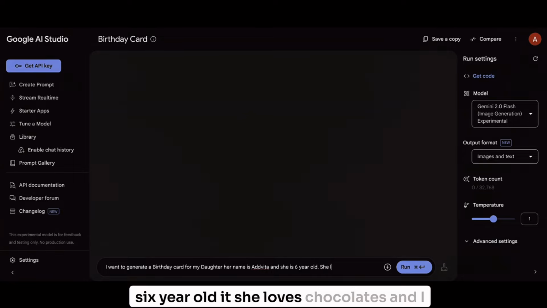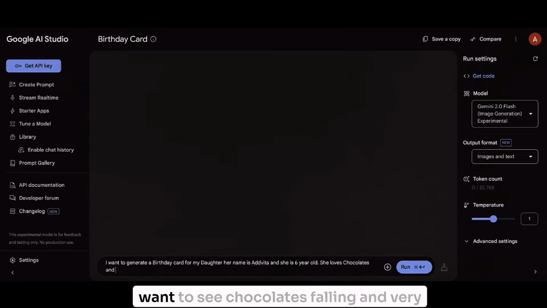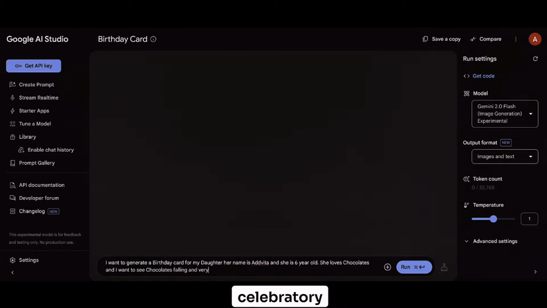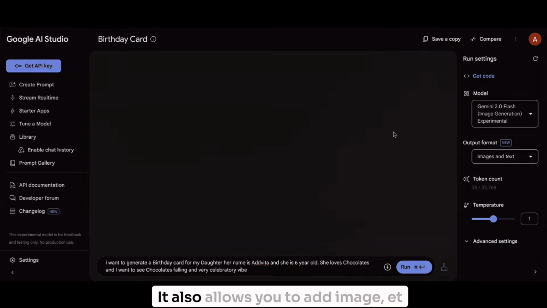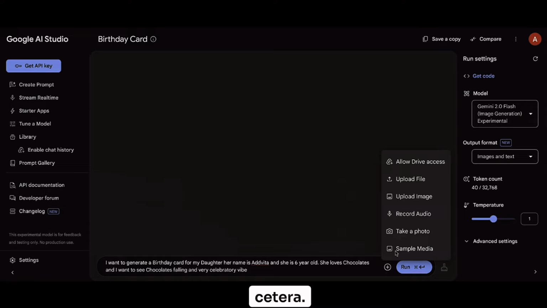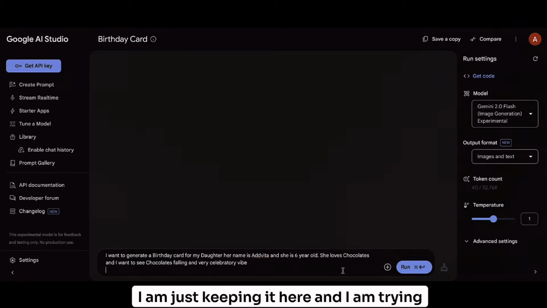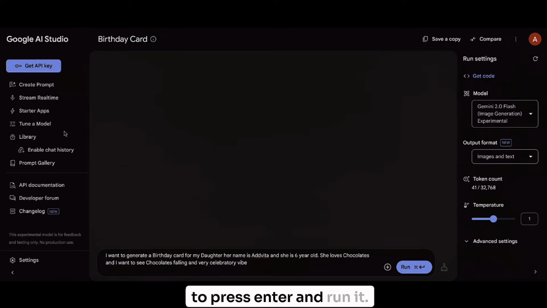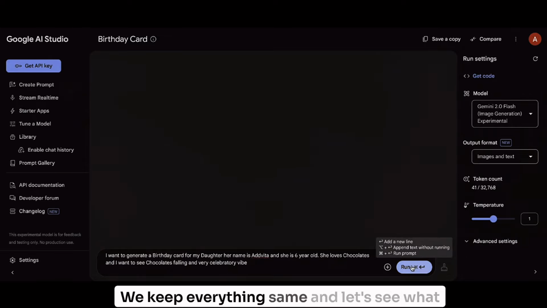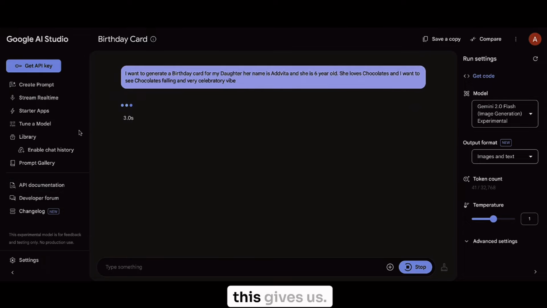She loves chocolates, and I want to see chocolates falling and very celebratory. Okay, let's see. It also allows you to add an image, etc. I am right now not adding that. I am just keeping it here and pressing enter to run it. We keep everything the same and let's see what this gives us.